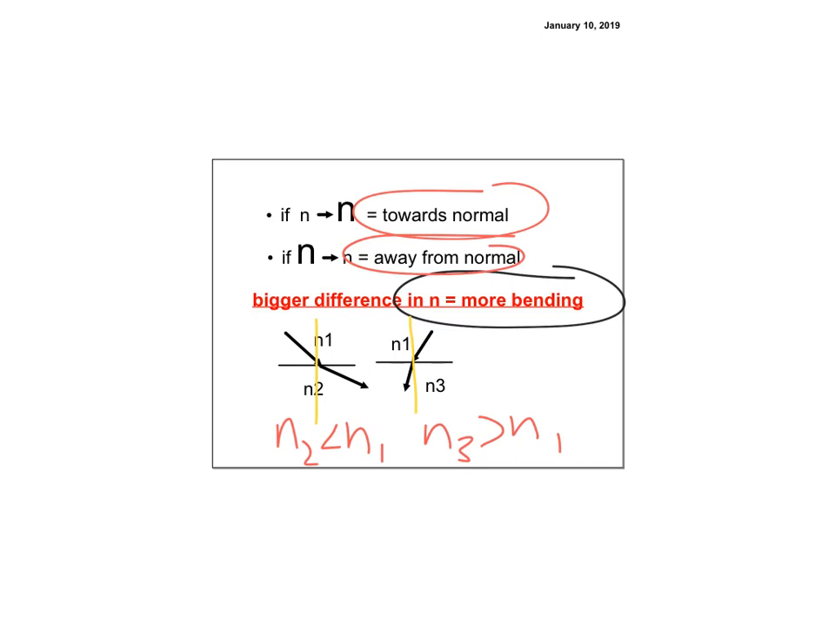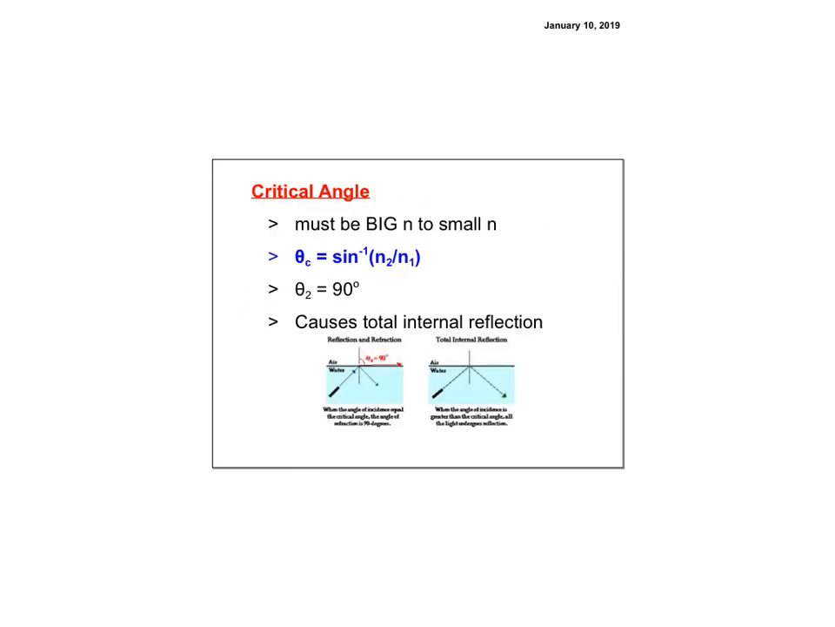Now the question is, which one's the biggest N? N1, N2, or N3? So we see that it's hard on this one. I don't know if we could really decide because it bends a little bit on the left. It bends a little bit on the right. I don't know if we could tell, but if they ask which one bent more, then you'd be able to quantitatively determine which one's the biggest one and then rank them.